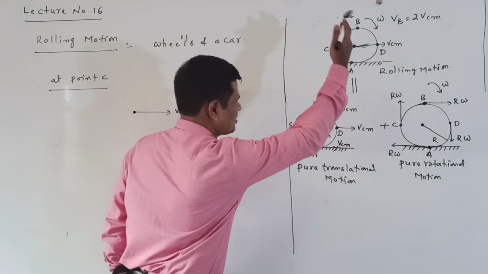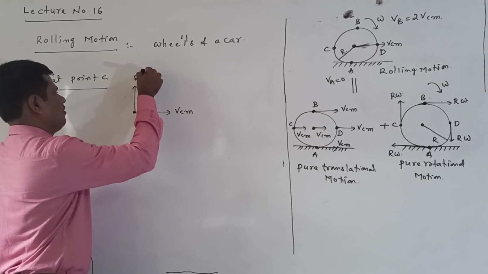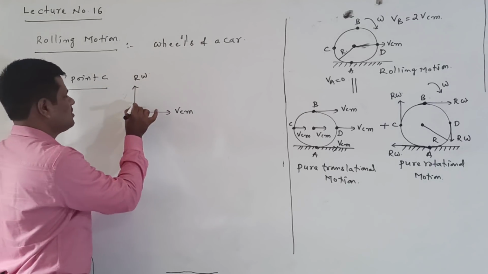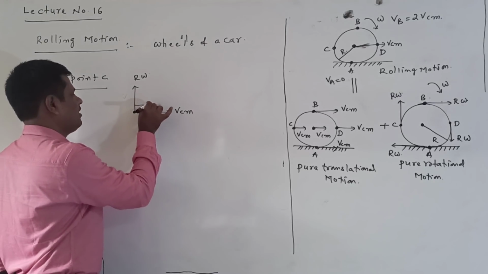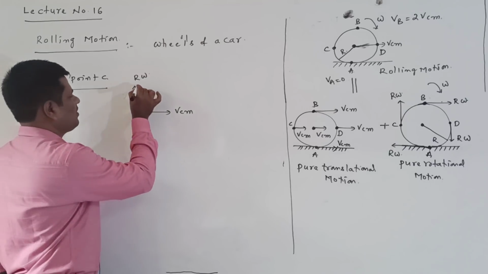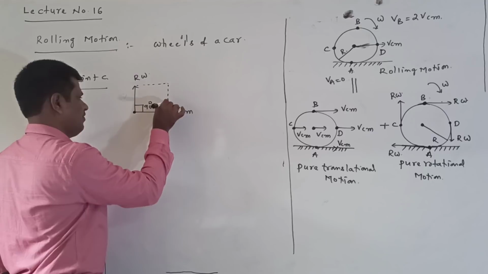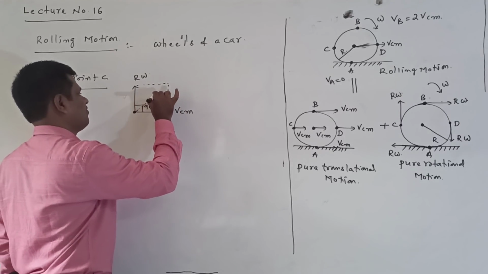This is VCM in this direction, and R omega in the up direction. The angle between these two is 90 degrees. Now we have to find the resultant of these. We can find the resultant with the parallelogram law. Using the parallelogram law we can find the resultant velocity.